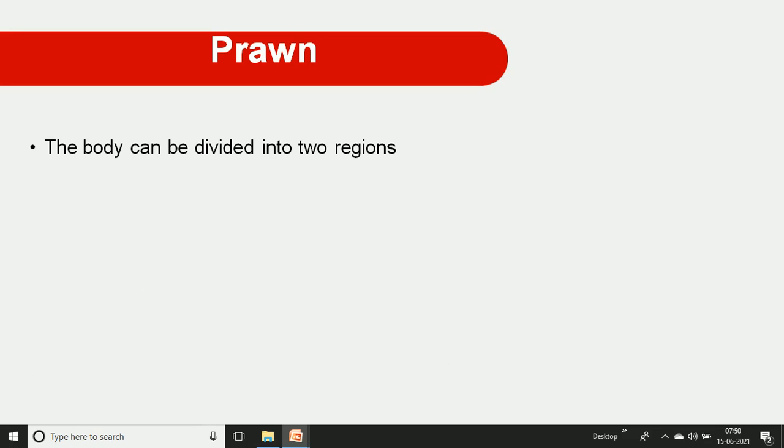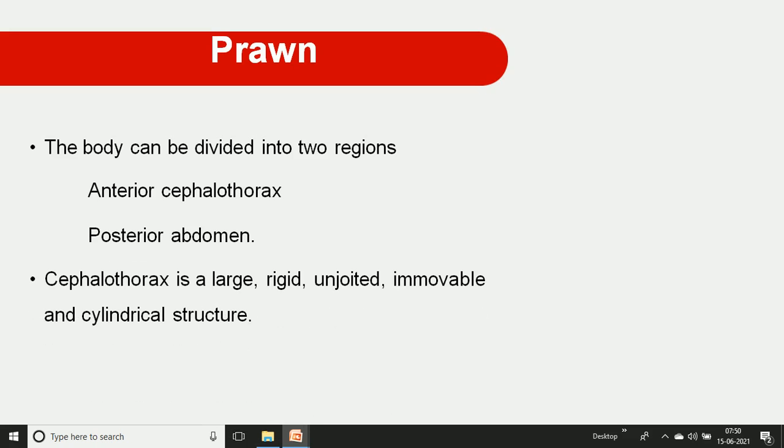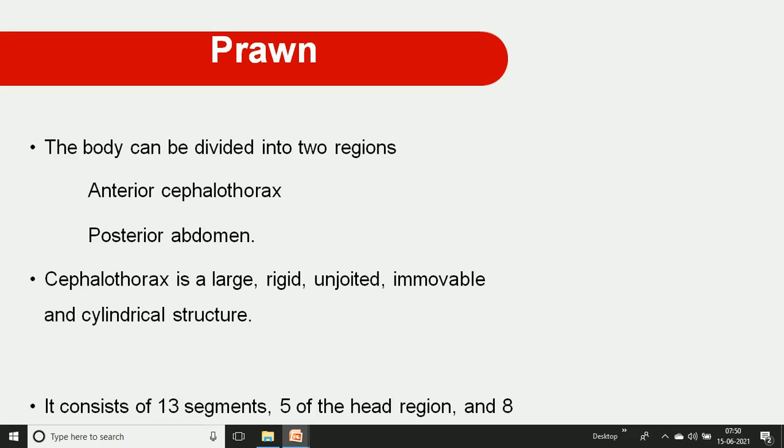The body is divided into two regions. The anterior part is the cephalothorax and the posterior part is the abdomen. The cephalothorax is large, and the covering is rigid, unjointed, immovable and cylinder-like.